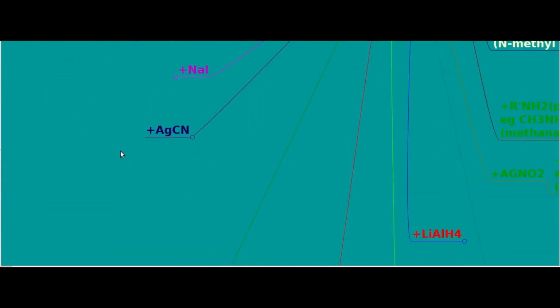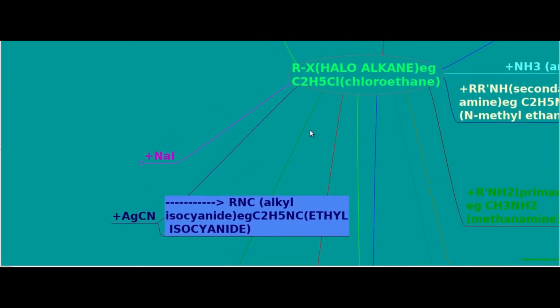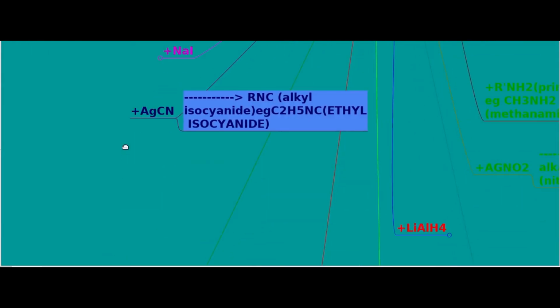And the next reagent is silver cyanide. If the nucleophilic reagent is silver cyanide, the product is RNC, alkyl isocyanide. The cyano group is also an ambident nucleophile, and here it is linked through nitrogen, and it is called isocyanide. For example, if your haloalkane is C2H5Cl with AgCN, the product is C2H5NC, ethyl isocyanide.